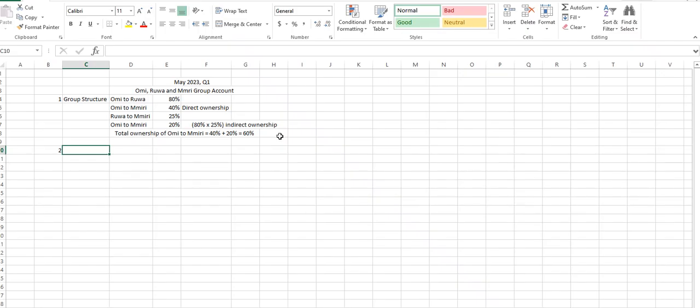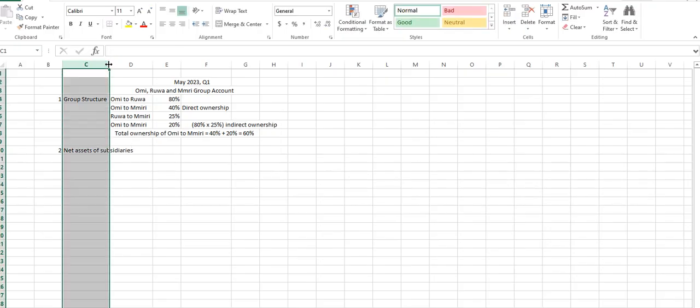Okay. So let's do the net assets before the goodwill. What will be the net assets of the subsidiaries?